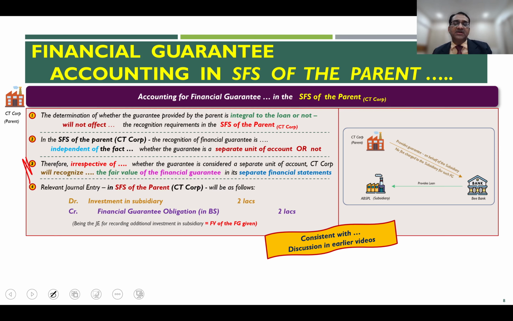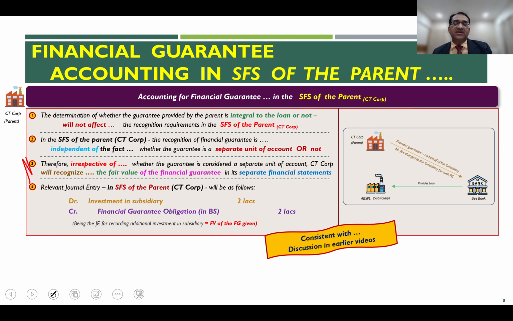Now the question comes: we have seen the accounting in the separate financial statement of the parent, and in the previous slide, in the SFS of the beneficiary, the subsidiary. But what happens in the consolidated financial statement? Now let us see the next section in terms of how the accounting happens in the CFS.